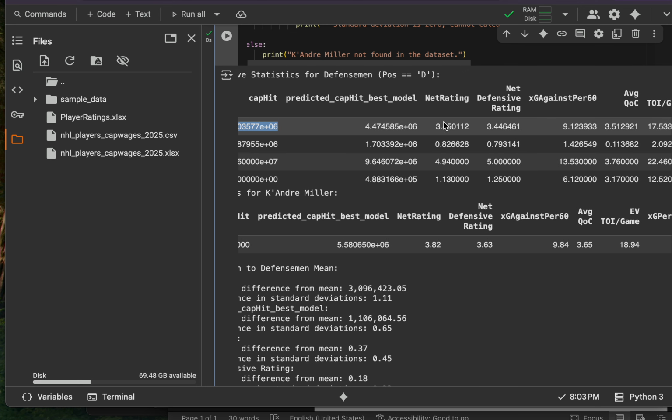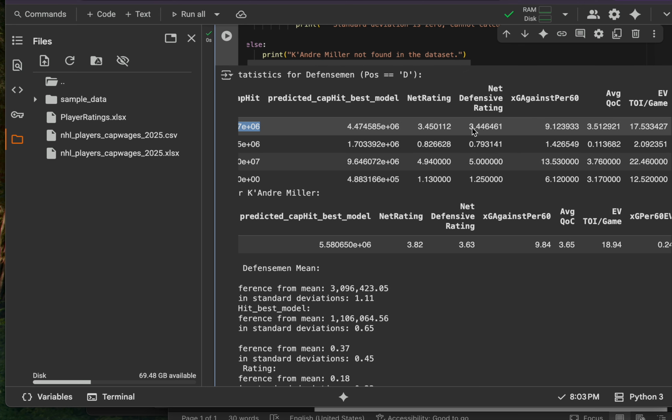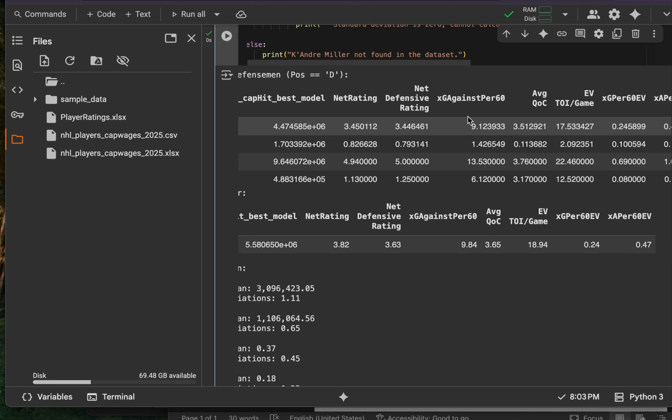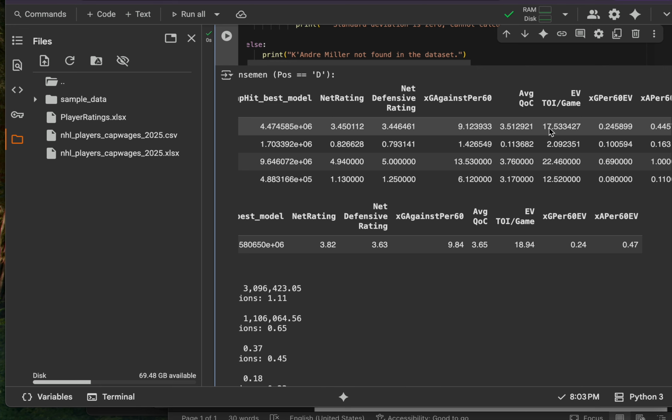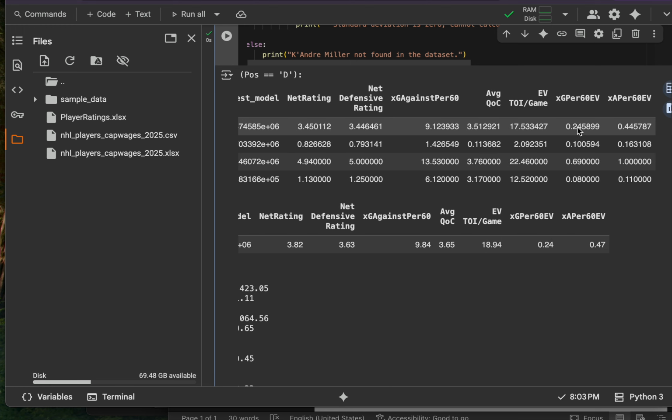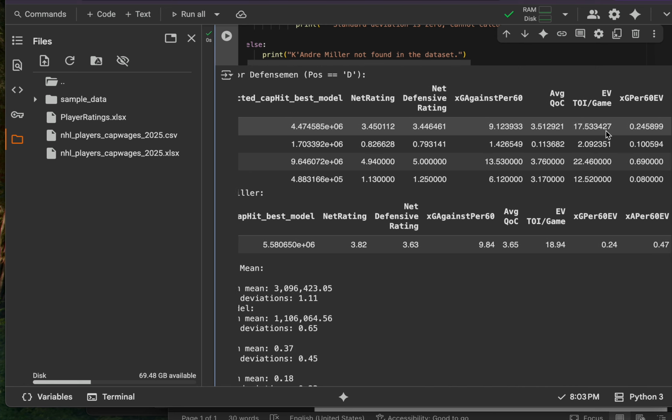They're rated an average 3.4. Their net defensive rating is an average of 3.4 as well. They average an expected goals against of 9.1 per 60 minutes of ice. The average defenseman gets 17 minutes of even strength ice. 3.5 is the average quality competition, and the average defenseman is expected to score 0.24 goals per 60 minutes of ice, and is expected 0.44 expected assists per 60 minutes of even strength ice.